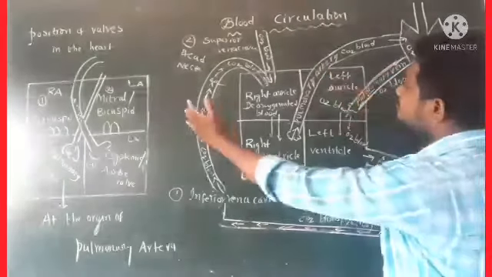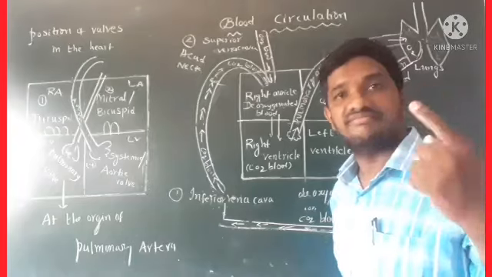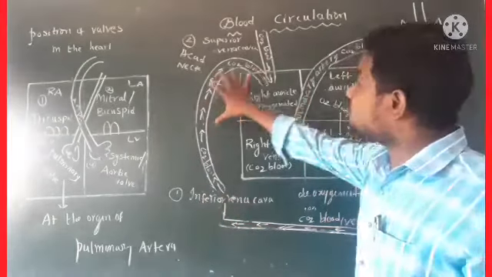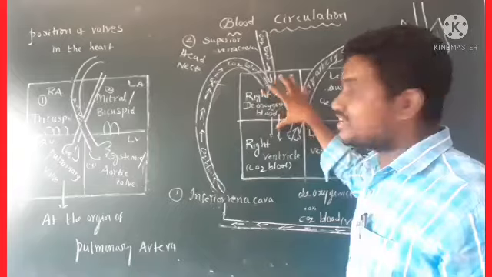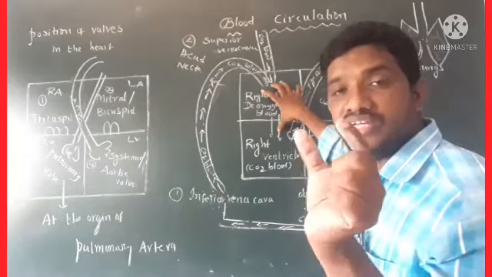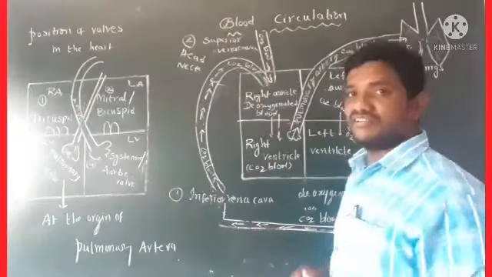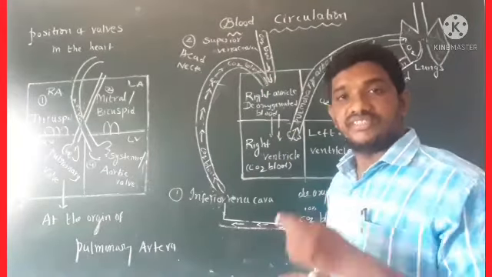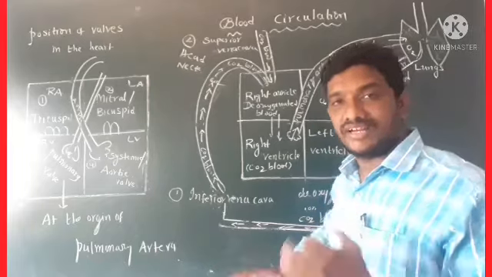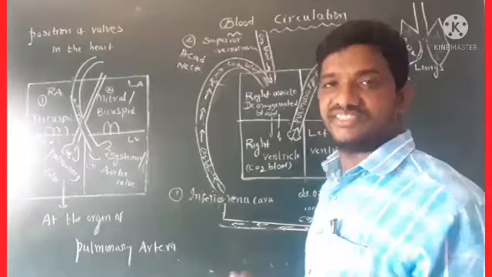So these two events occur at a time. What is the first event? CO2 blood, or deoxygenated blood, reaches the right auricle. From where to where? Deoxygenated blood, or CO2 blood, collects from the body parts to the right auricle of the heart. This is the first event.